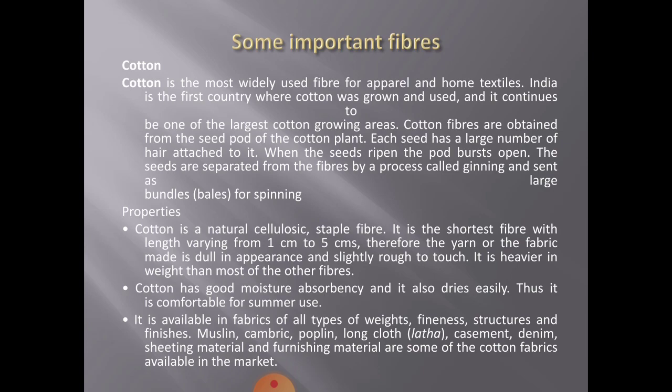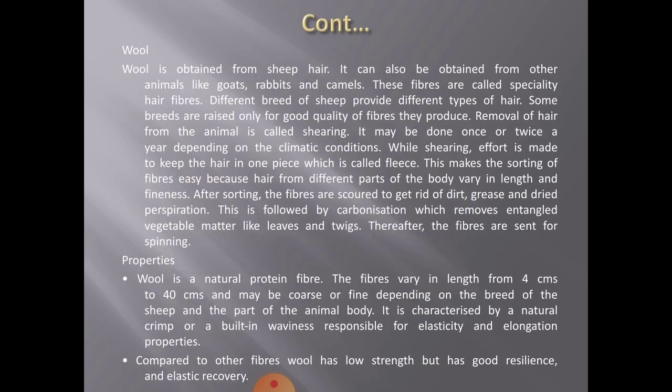Second, cotton has good moisture absorbency and it also dries easily. Thus it is comfortable for summer use. It is available in fabrics of all types of weight, fineness, texture and finishes. Muslin, cambric, poplin, long cloth, lattha, casement, denim, sheeting material and furnishing material are some of the cotton fabrics available in the market.